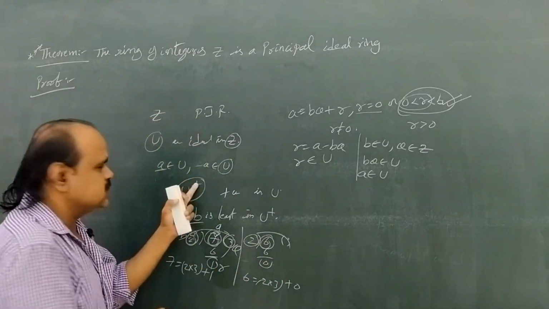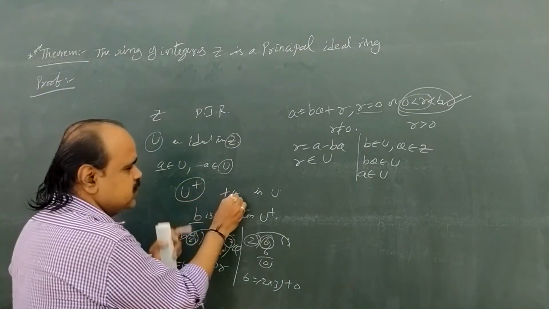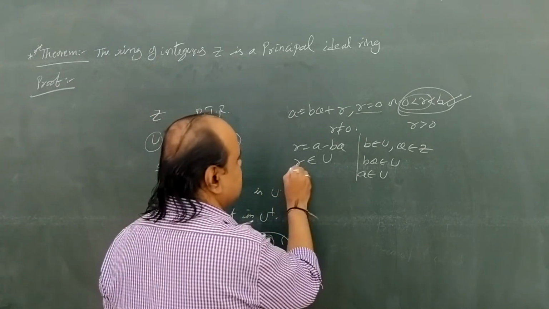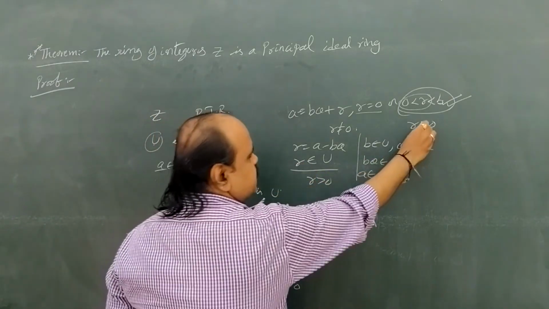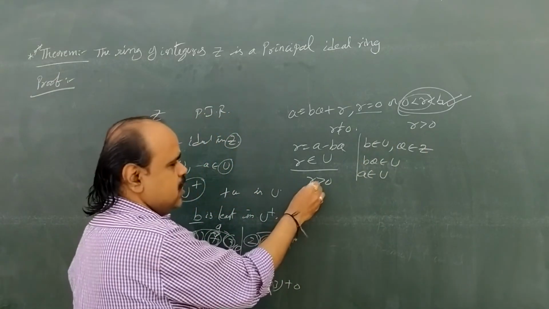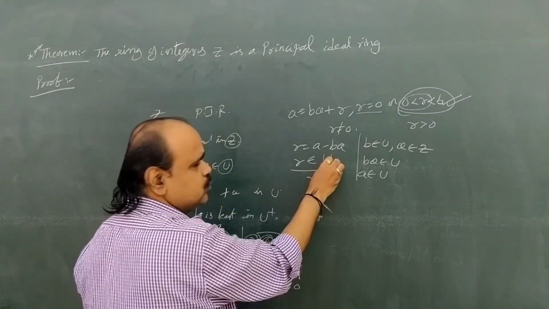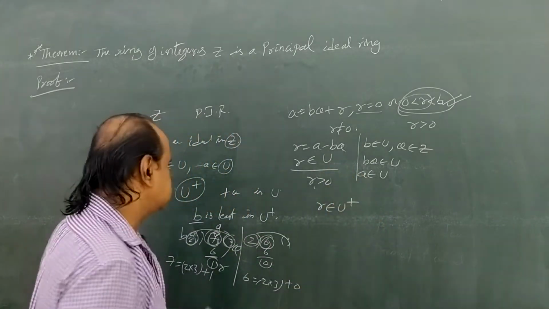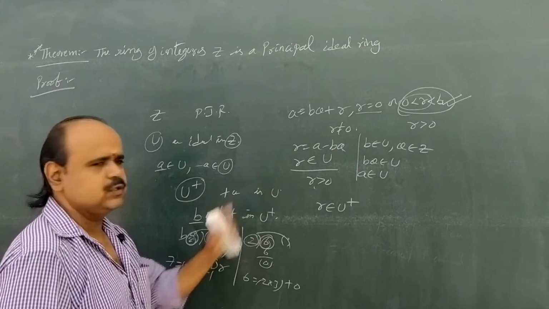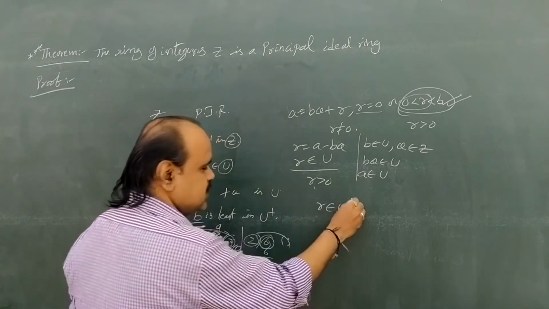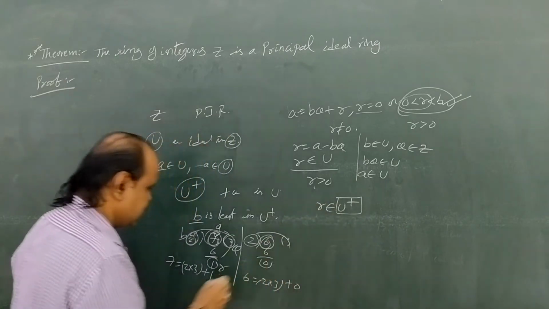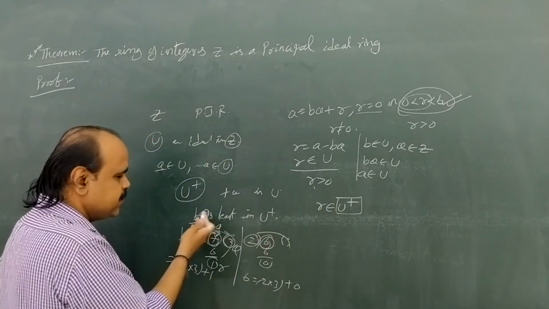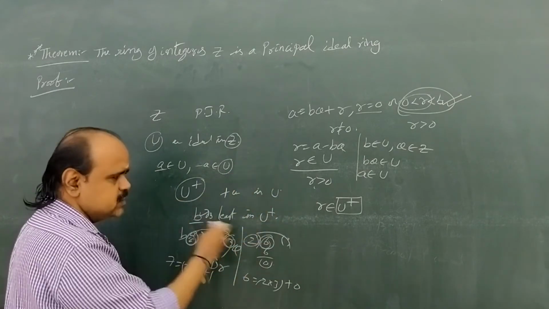What is U⁺? It is the set of all positive integers in U. U లో ఉన్న positive integers U⁺ లో పెట్టాను. Here small r is also a positive integer, r greater than 0 means r is positive. So r must belong to U⁺, because U⁺ is the set of all positive integers in U. But in U⁺, small b is the least member. That is, b is the least element among all the elements of U⁺.